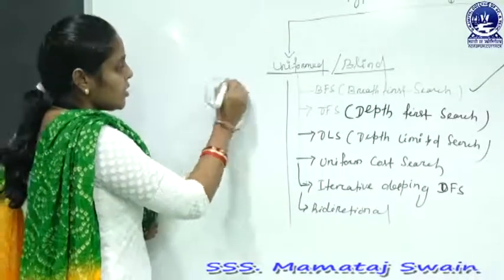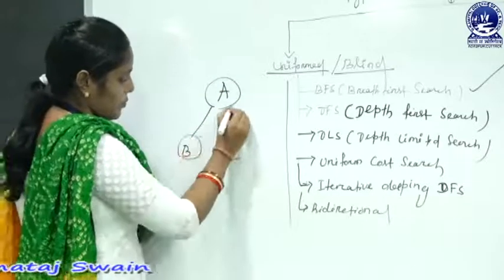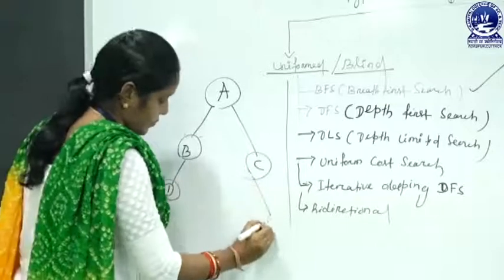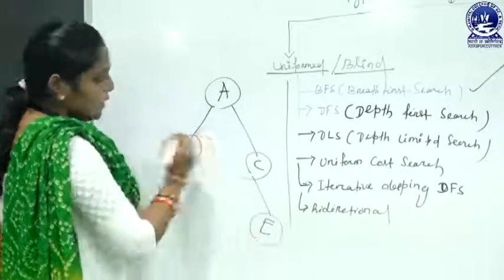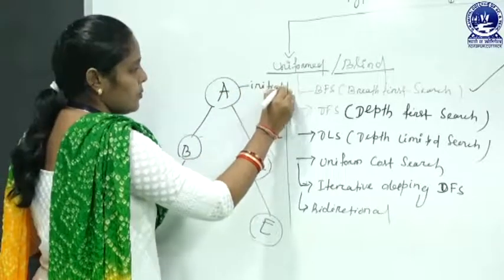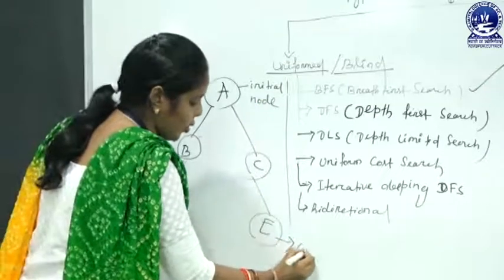Suppose this is our search tree. In this tree, this is our initial node and this is our goal node.